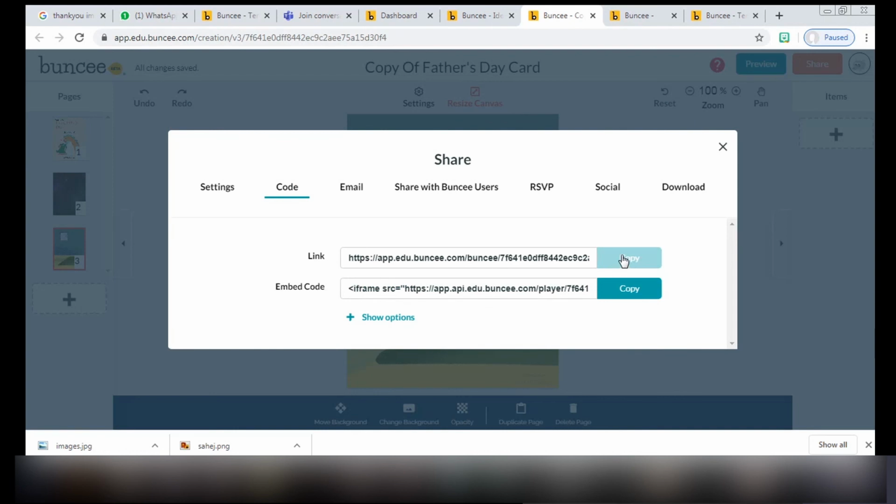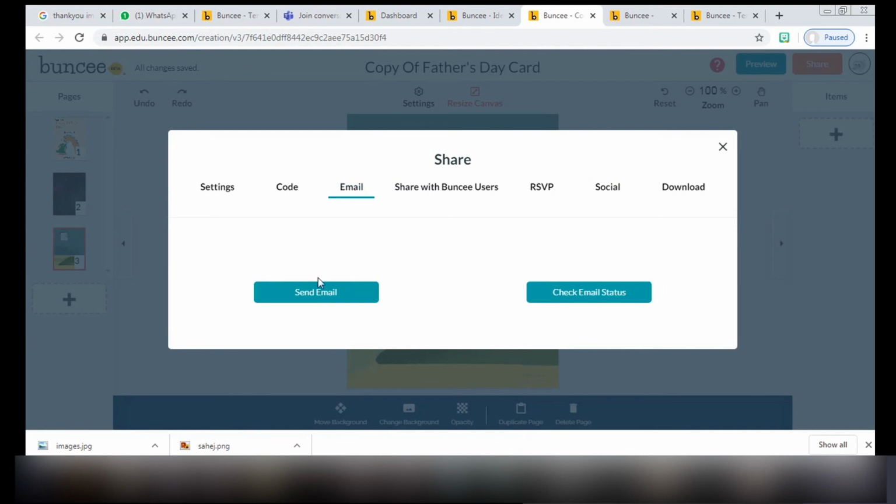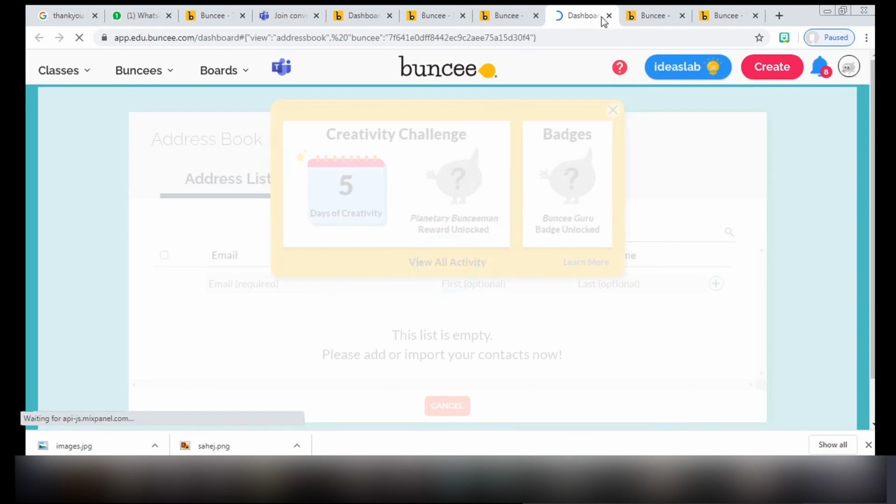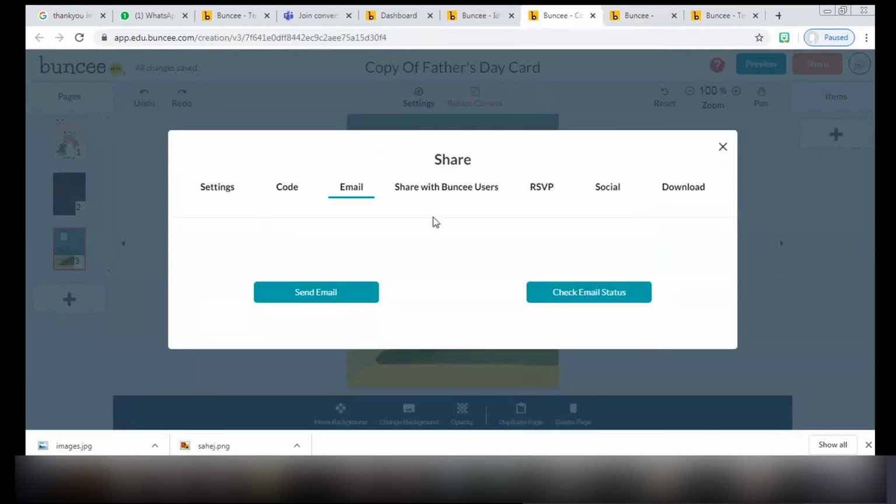You simply copy this link and paste it in the WhatsApp group, or you can send it through email. You can share it on social media like Twitter, Facebook, Instagram. You can email it. Simply click on email, and it will ask you to send the email. Once you write the email address of the person, it will be shared with the people whose email IDs are entered here.